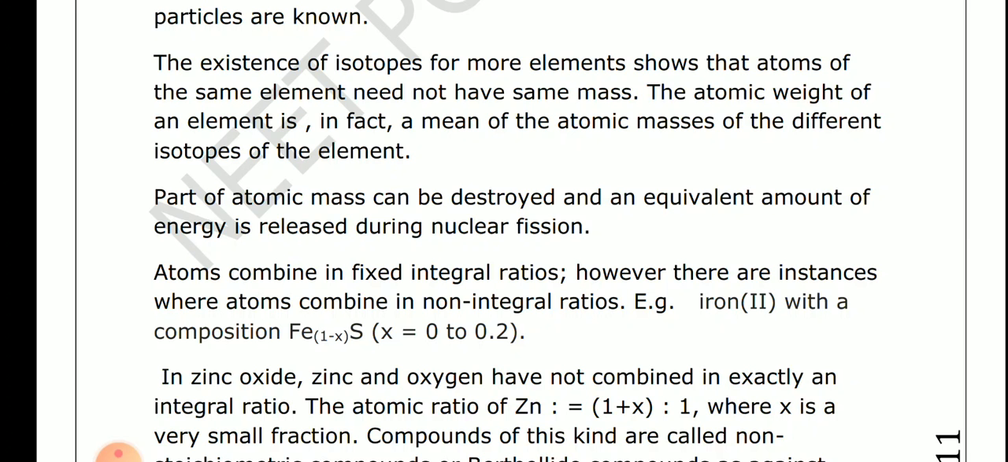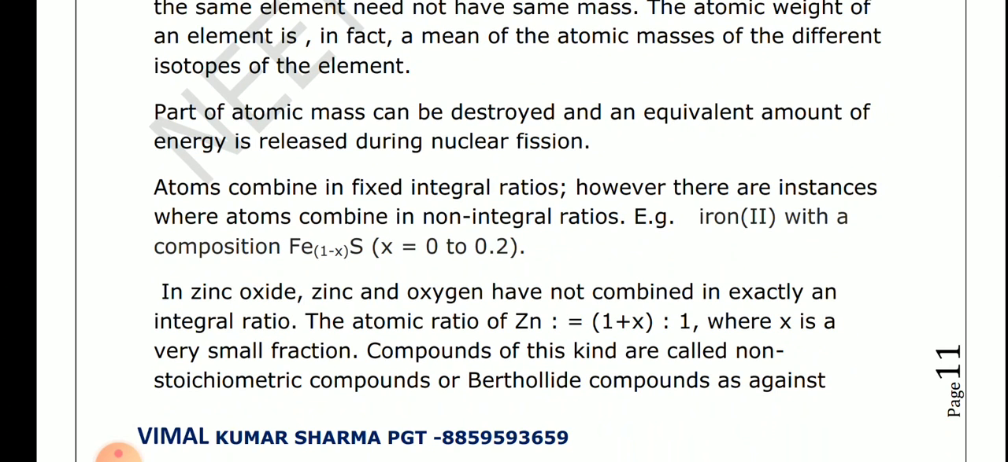Atoms combine in a fixed integral ratio. However, there are instances where atoms combine in a non-integral ratio. For example, iron sulphide with composition Fe 0.98 S. So there are many examples.